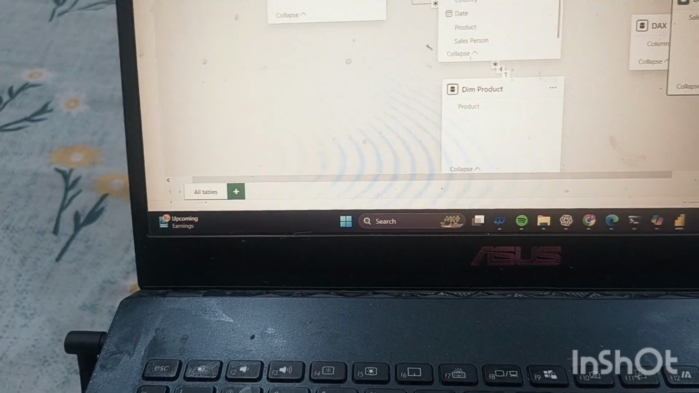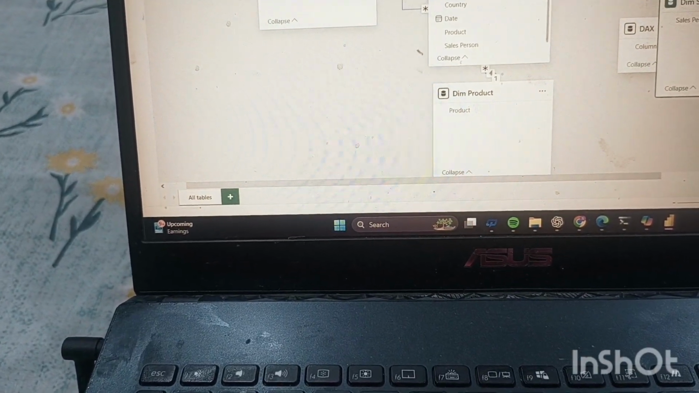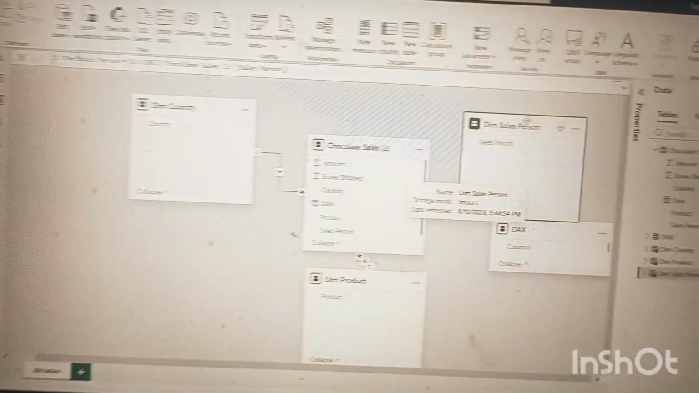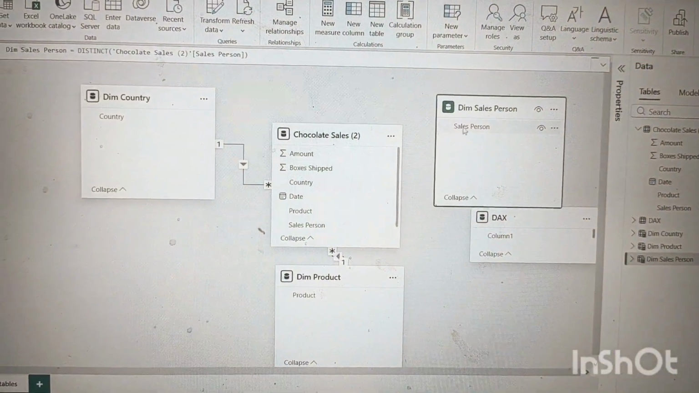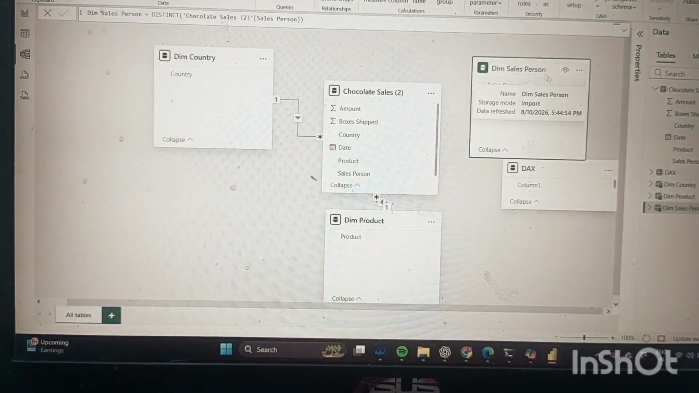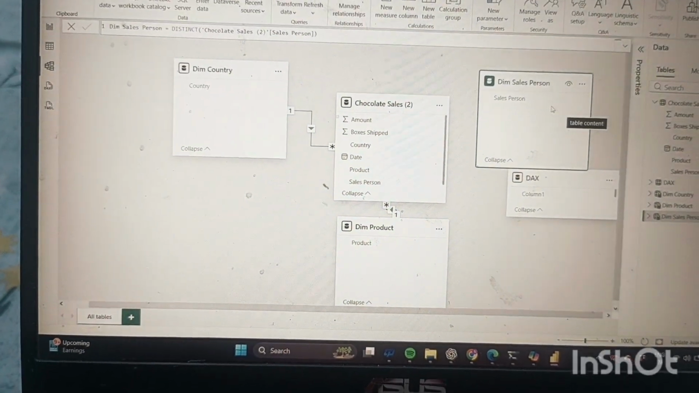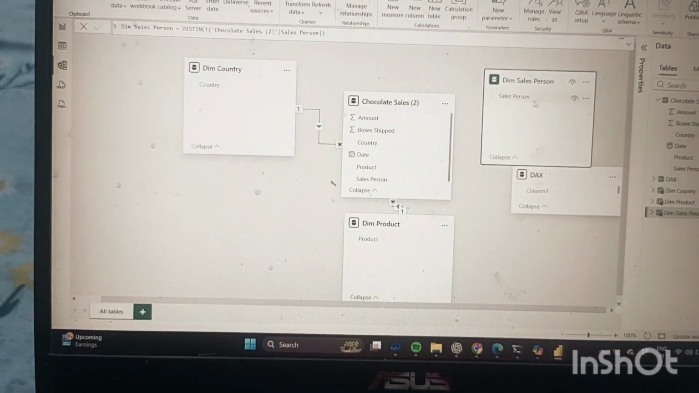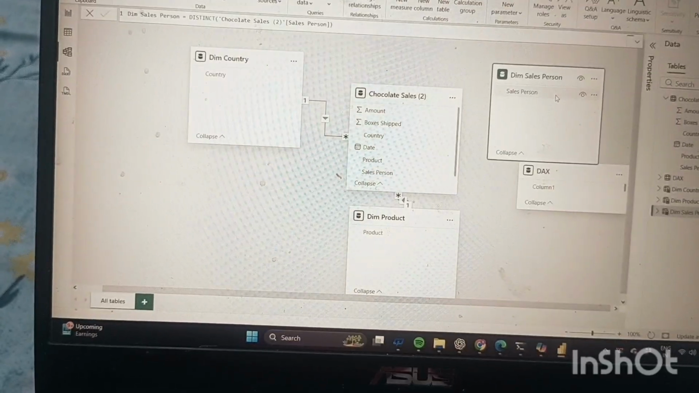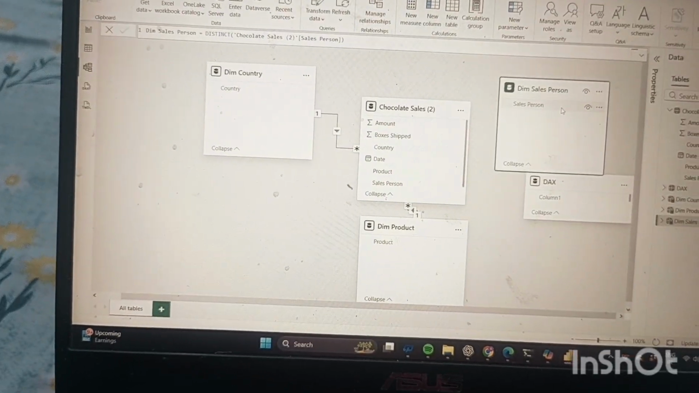It has been created, guys. Dimension salesperson is created, and in this table there will be only one value of each salesperson, distinct values, unique values. Nothing will be duplicated.